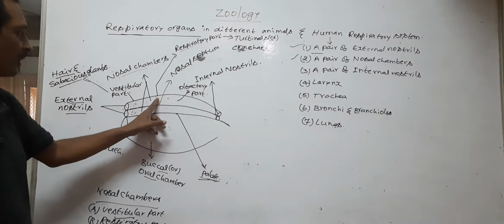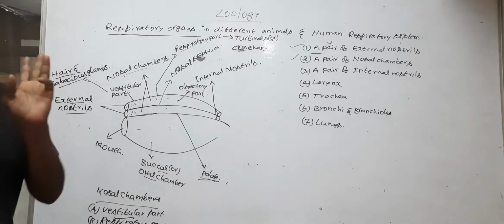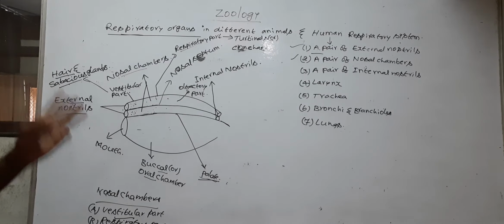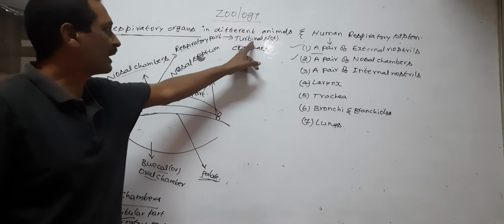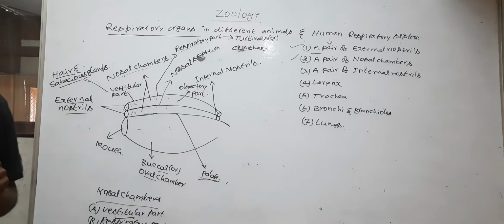The respiratory part is covered by three thin bony plates called turbinals or concha. So, the middle part of the nasal chambers is called the respiratory part. The respiratory part is covered by three thin bony plates called turbinals or concha.